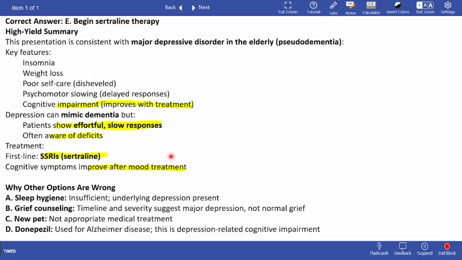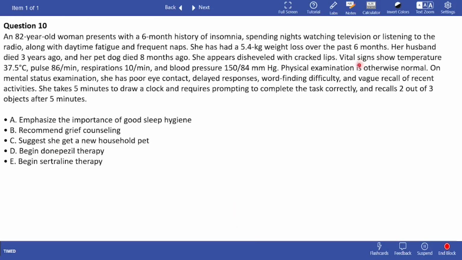Now, why isn't sleep hygiene the right answer? Because depression is present. She's not just having problems with her sleep. If sleep was the only problem, then we would go for sleep hygiene. Grief counseling: timeline and severity suggest major depression, not normal grief. Her husband died 3 years ago, and normal grief lasts around 1 year. So this cannot be it. And also, the symptoms are not just of grief; they are pointing towards depression.